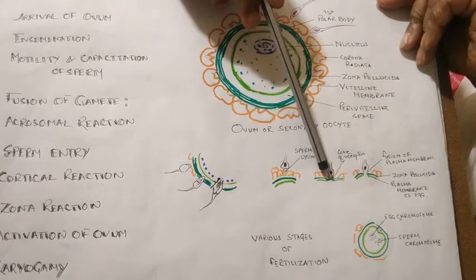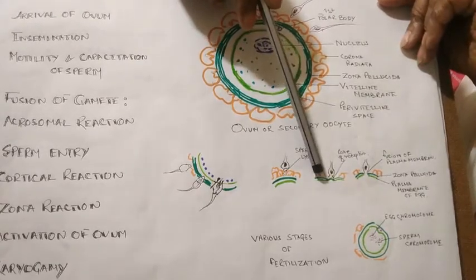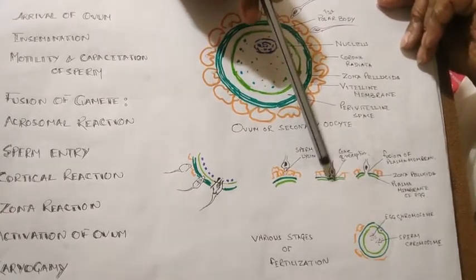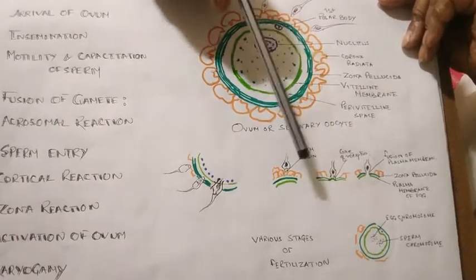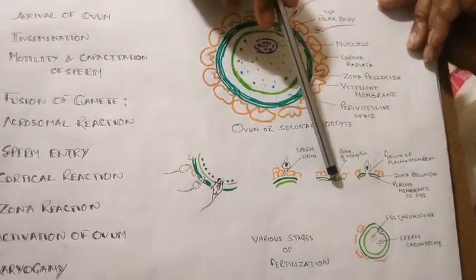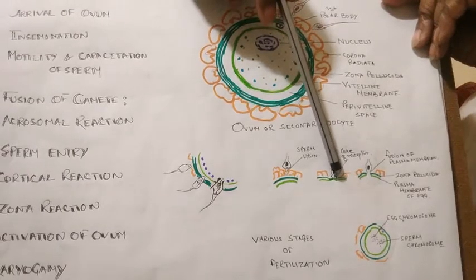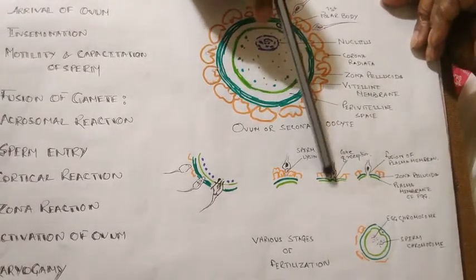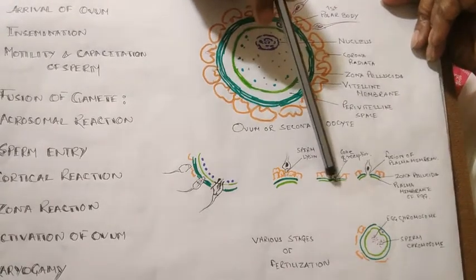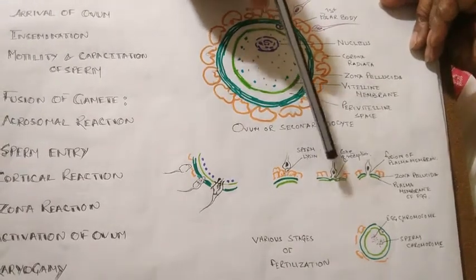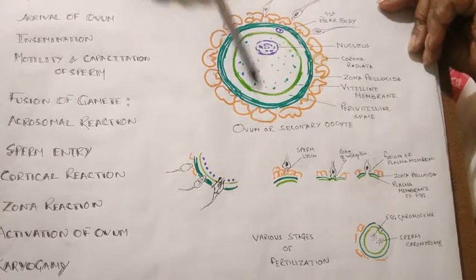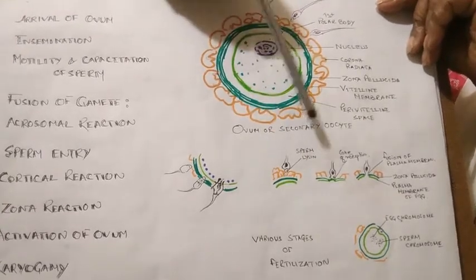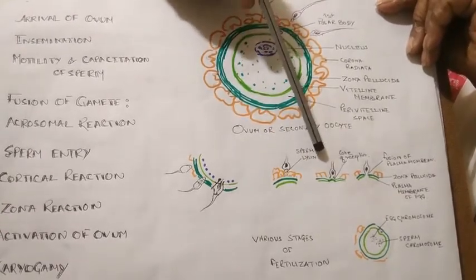A fertilization cone is formed by the egg membrane, and the sperm gets attached to the fertilization cone, and finally this fertilization cone also dissolves, and in this region the membrane of the sperm and the egg dissolves, and the content of the sperm enters within the ovum. That is the entry of the sperm nucleus along with the middle piece and neck.